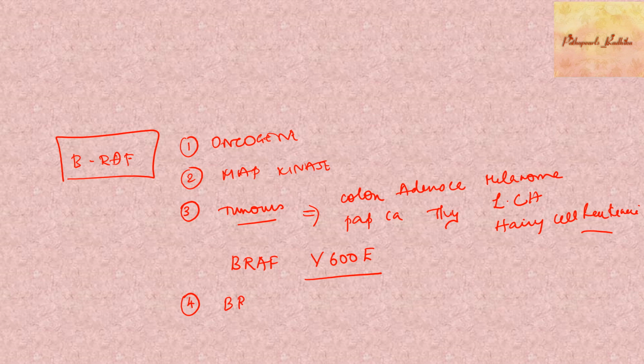And you have BRAF inhibitors which can be used in the treatment of these tumors, and those tumors which have BRAF mutations will respond to BRAF inhibitors. Those tumors which don't have mutation, that is called wild type tumors, those tumors do not respond to BRAF inhibitors. So this is called oncogene addiction.